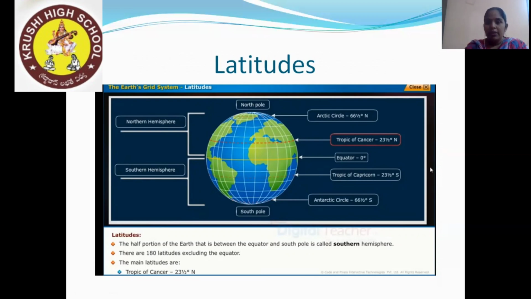The Tropic of Cancer is at 23.5 degree north, and the Tropic of Capricorn is at 23.5 degree south. The Arctic Circle is at 66.5 degree N, and the Antarctic Circle is at 66.5 degree S. The N and S denote north and south, right?